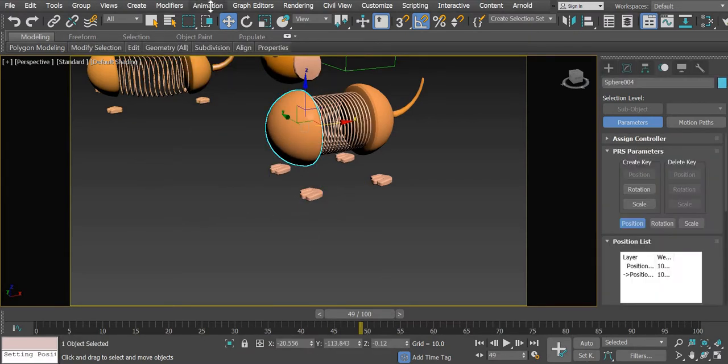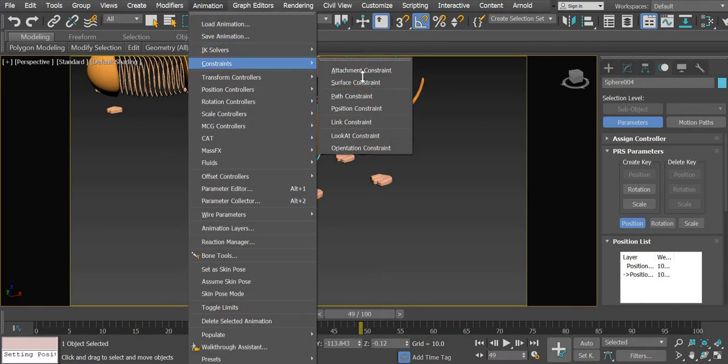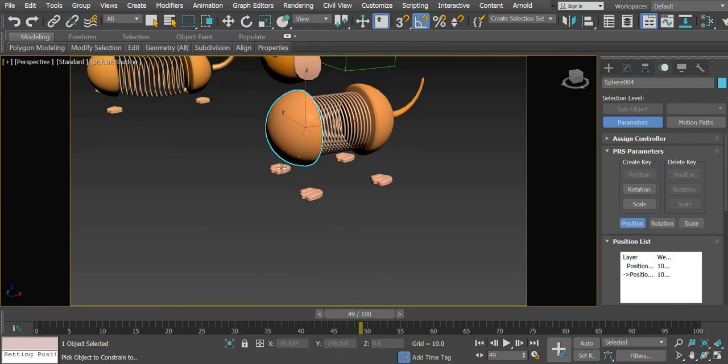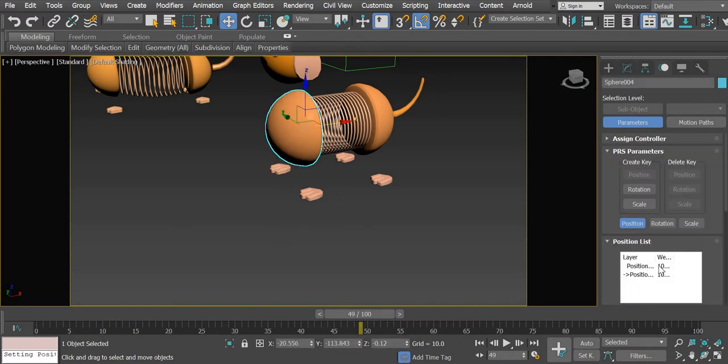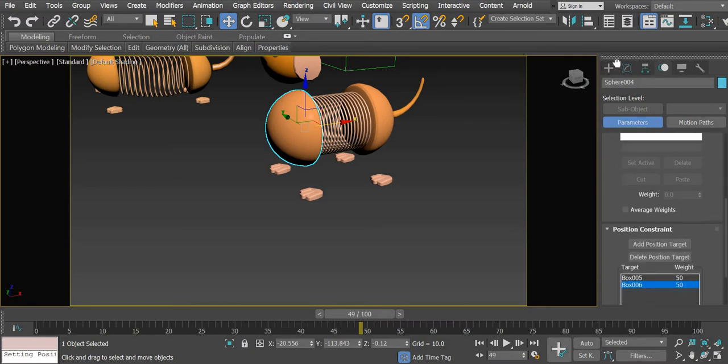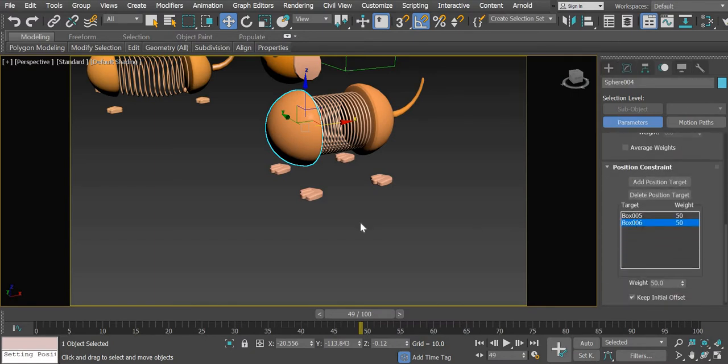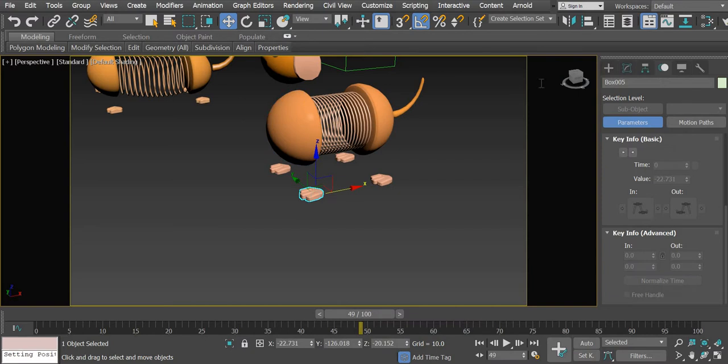We'll do the same thing, animation, constraint, position constraint, this foot. And now what has happened is it has positioned the box 1 and box 2. Let us rename these. So it starts with dog, it's a foot, and it is left for the dog.